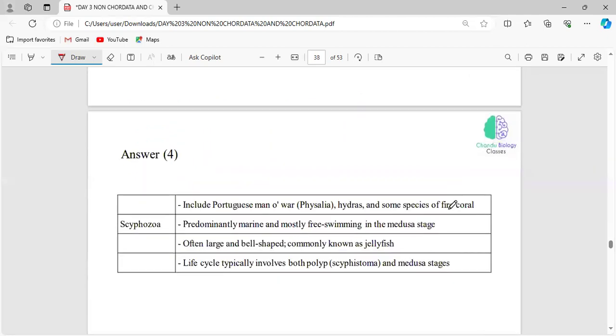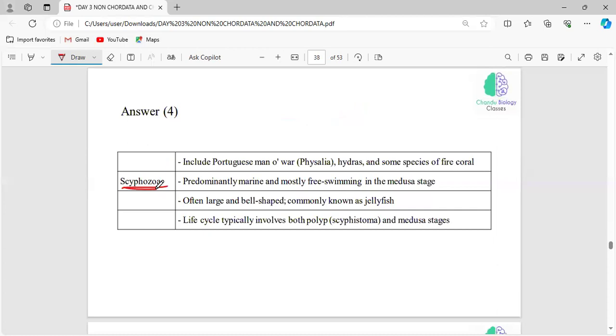Very good. Scyphozoa have the true jellyfishes. They are commonly known as jellyfish. They also have the polyp and medusa stage, but what is predominant is what is important. Predominantly it exhibits the medusa stage. And it can also be said that the name Portuguese man of war is specifically known for Physalia, hydras, and some species of fire corals.